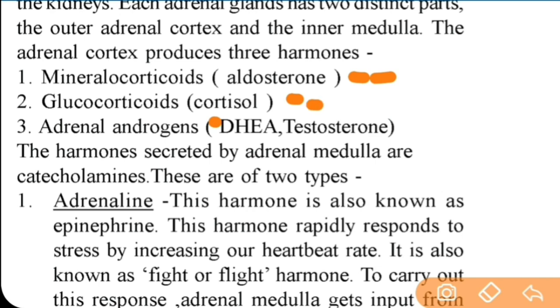And what is function of glucocorticoids? Glucocorticoids control metabolism, glucogenesis, anti-inflammatory and anti-allergic actions. Next is sex corticoids. So, sex corticoids influence changes in muscles, bones, external sex characters and sexual behavior in human beings. So, these are the functions of corticoids secreted by adrenal cortex of adrenal gland.